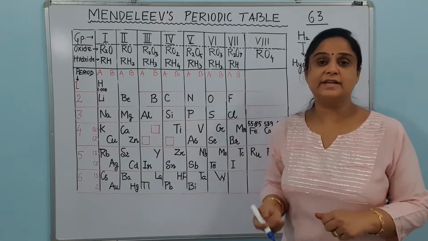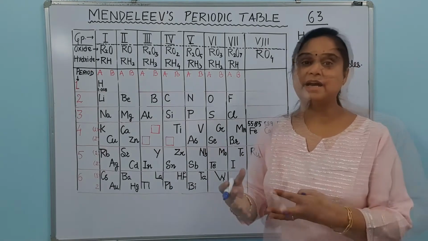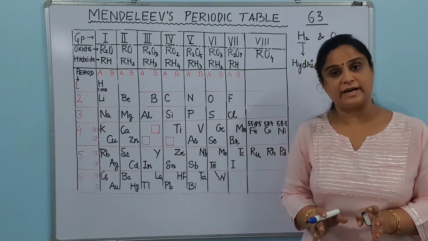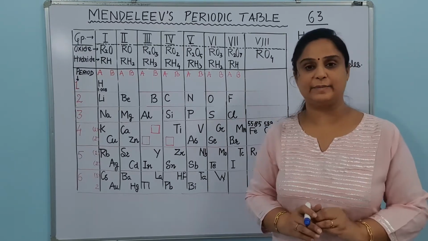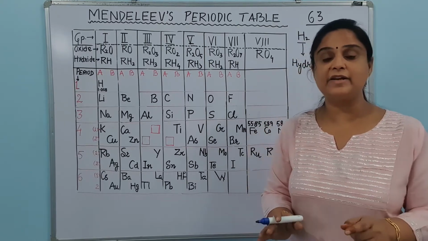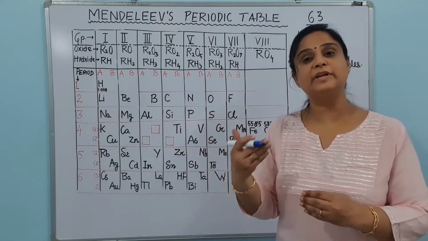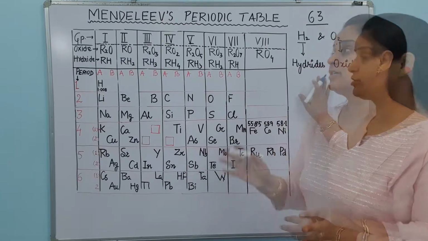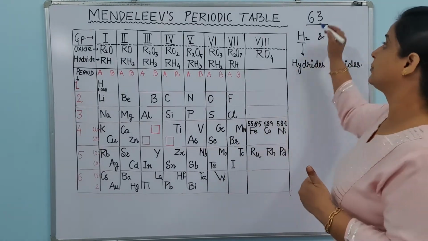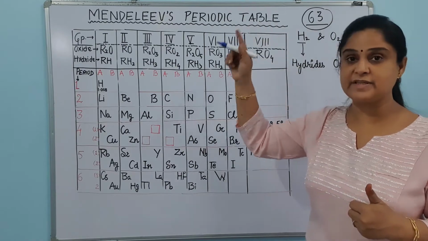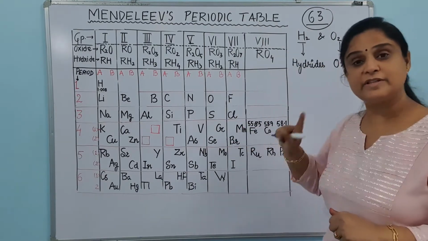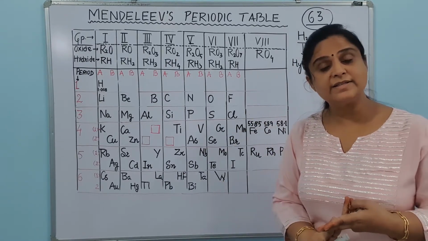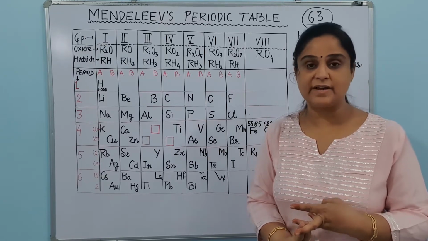Now the very first question is why he selected oxygen and hydrogen for reaction with the other elements. The reason is that oxygen and hydrogen are very reactive and both of them react with most of the elements. That is why he decided to react every element with these two, so that depending on the behavior of the oxides and hydrides, he could classify them according to chemical properties. So the first thing to remember is the number of elements discovered at Mendeleev's time, that was 63. Second, the elements with which he reacted all the discovered elements, that is hydrogen and oxygen. Third, why he selected hydrogen and oxygen: because these are very reactive elements.